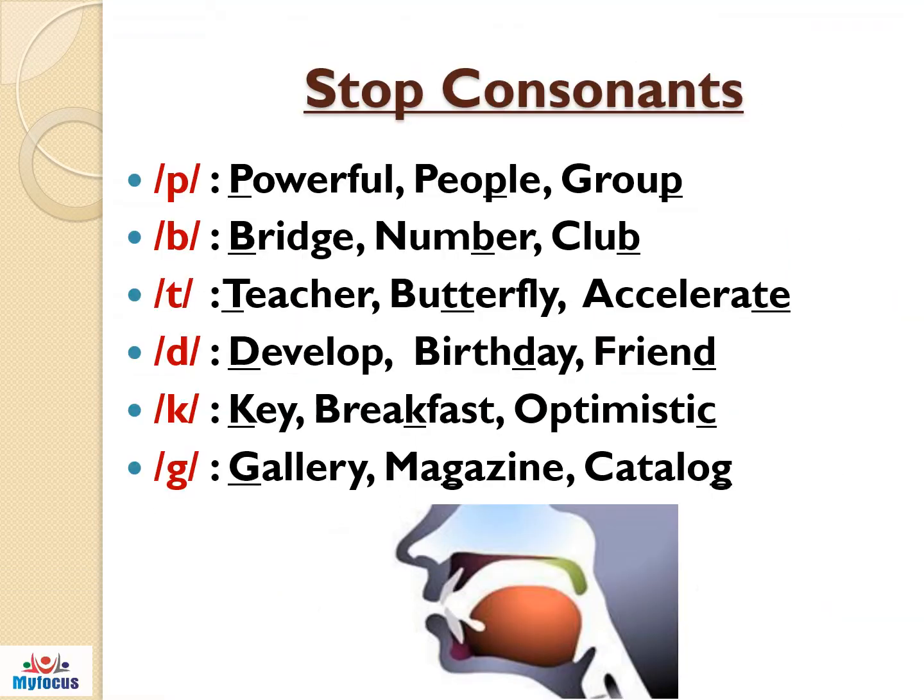The consonants are categorized into 5 areas, and the first one is the stop consonants. In phonetics, a stop consonant is a sound made by completely blocking the flow of air and then releasing it. Also known as plosive. P is articulated with 2 lips. The upper and the lower lips are closed firmly. Vocal cord does not vibrate. Let us see, for example, powerful, people, group.